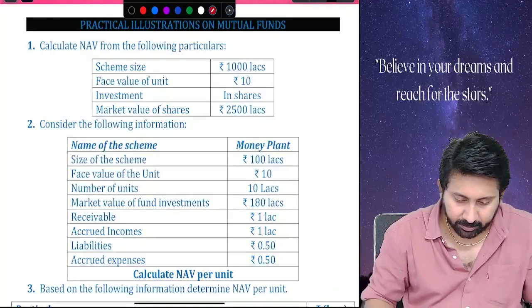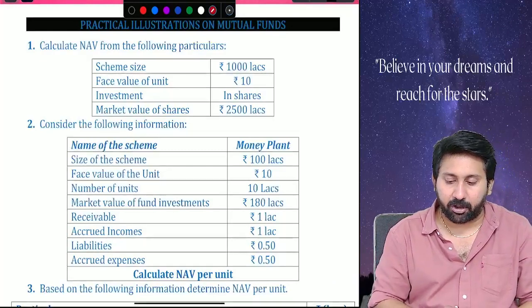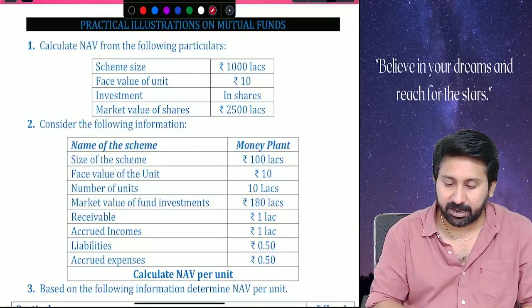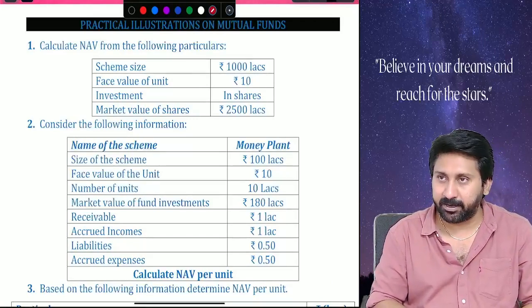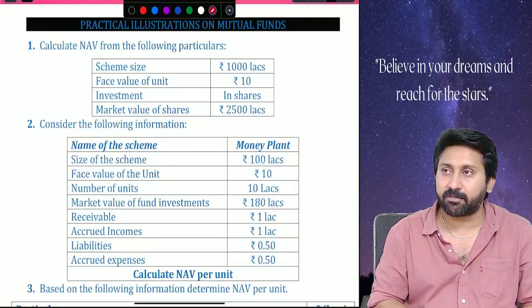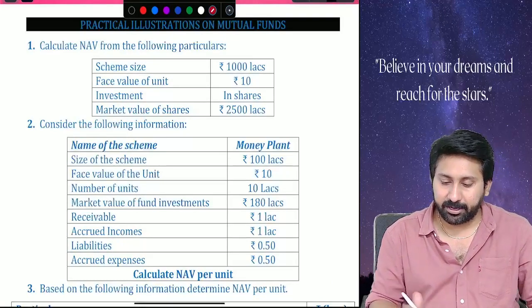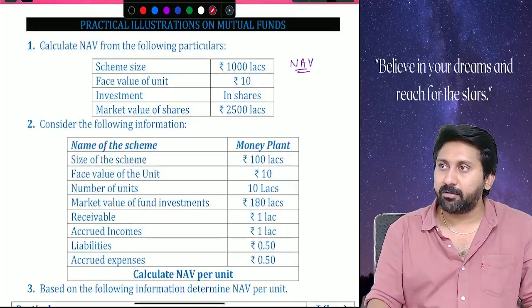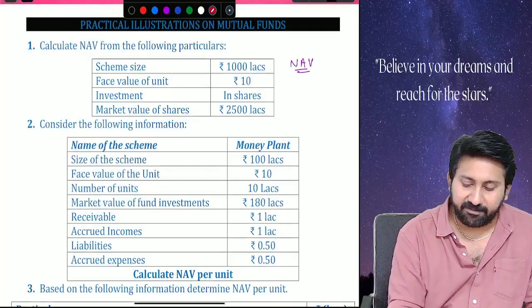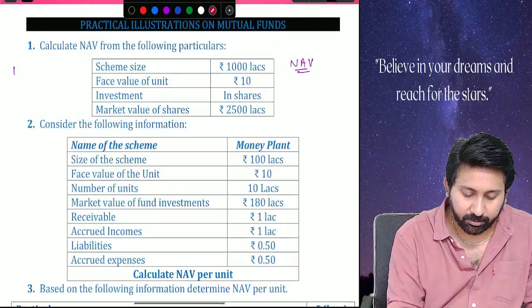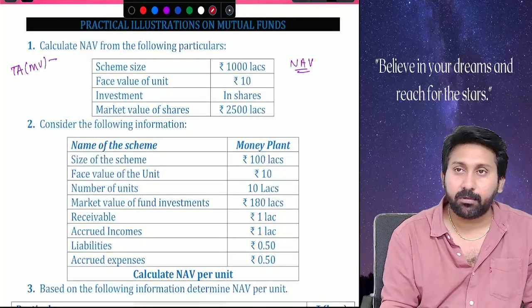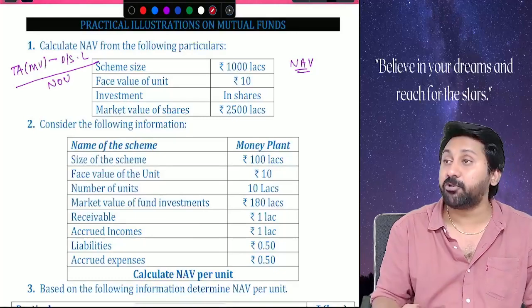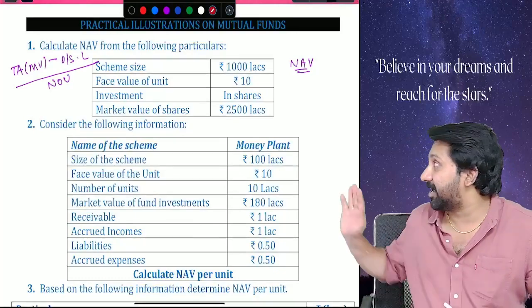First, calculate NAV from the following particulars. Scheme size 1000 lakhs, face value 10, investment in shares, market value of the shares 2500. Tell me, what do we have to calculate here? NAV. Okay, now first tell me, you can copy later. NAV full form is what? Net assets value. Total assets at market value minus outside liability divided by number of units, not number of shares. Here shares are given, you leave that off.